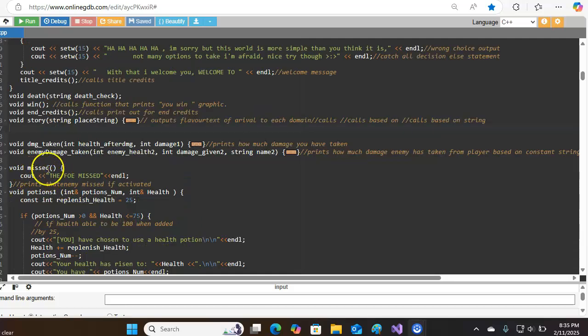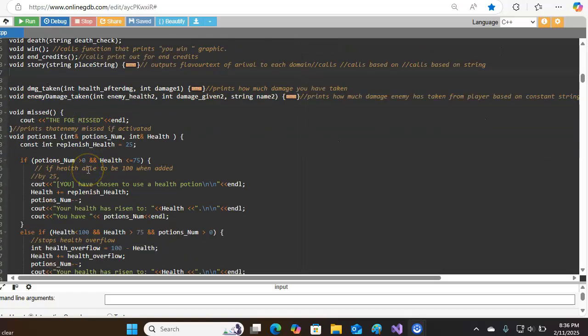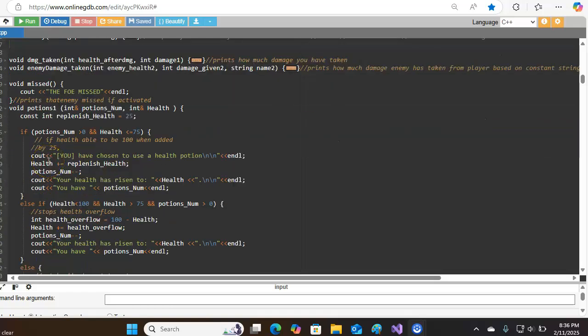Void Mist simply allows for if the foe actually misses due to chance, due to the random number, it'll output foe missed, allowing the player to understand, hey, you didn't get hit. Simple, basically filler data. This is potions, which allows you to regain health if you have enough.